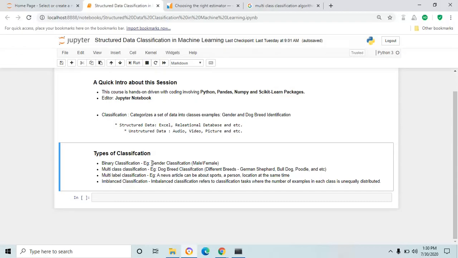And the next one, imbalanced classification. Imbalanced classification refers to a classification task where the number of examples in each class is unequally distributed. That is, the number of examples among the two classes is unequally distributed. For example, if the number of male records is less than the female records in gender identification, then the problem comes under imbalanced binary classification.